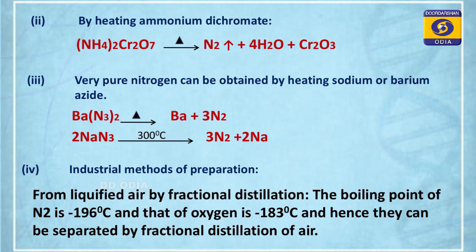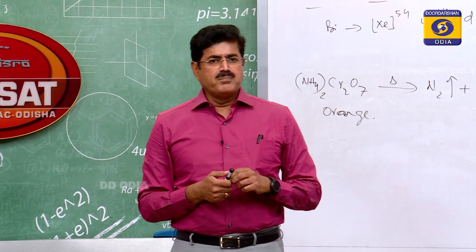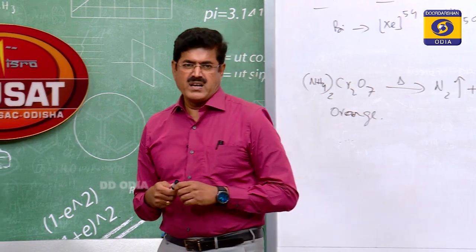And if you want pure nitrogen gas, barium azide and sodium azide on strong heating liberate pure nitrogen gas. We know that air has 78% nitrogen by volume, that means in 100 ml of air there is 78 ml of nitrogen. So nitrogen can also be separated by fractional distillation of air. Why fractional distillation? Because nitrogen and oxygen are both present in air, and nitrogen has a lower boiling point than oxygen.